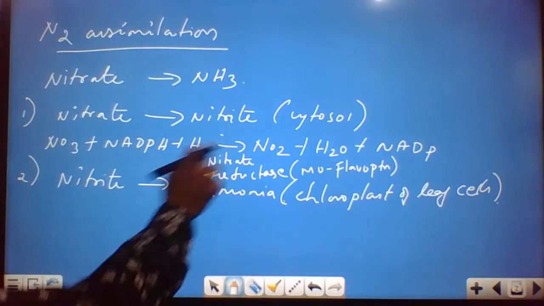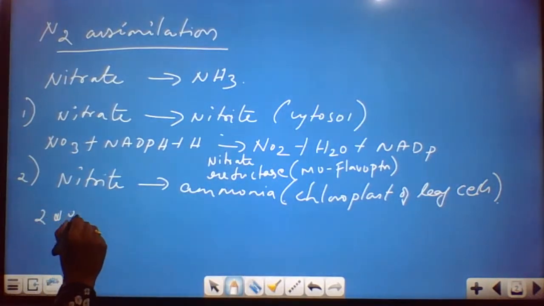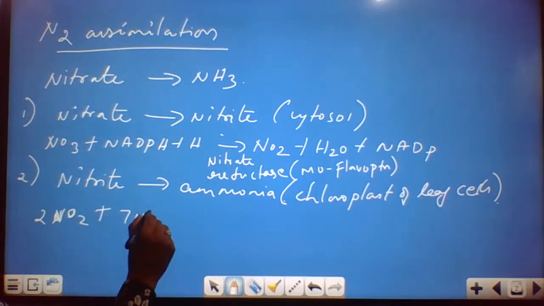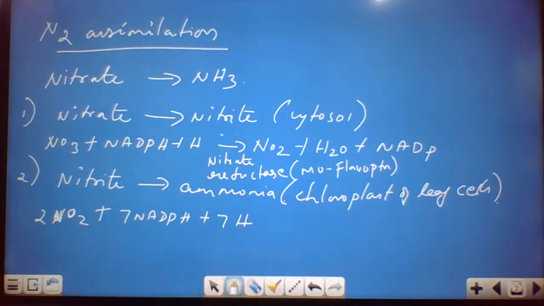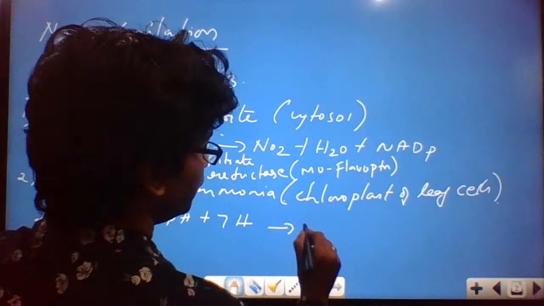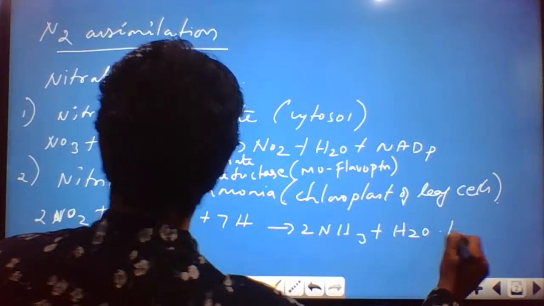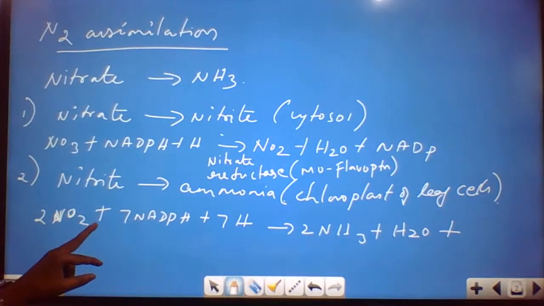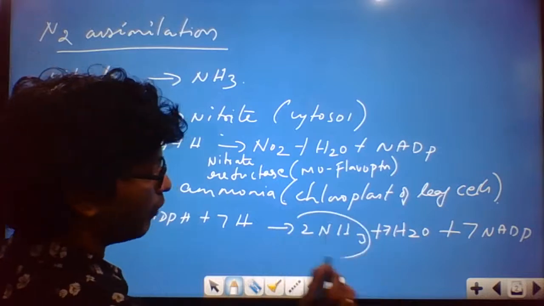Next, this nitrite has to be converted to ammonia. So 2NO2 plus 7 NADPH plus 7H gets converted to 2 NH3 plus H2O, and you could see 7 NADP. So here nitrite is getting converted to ammonia.